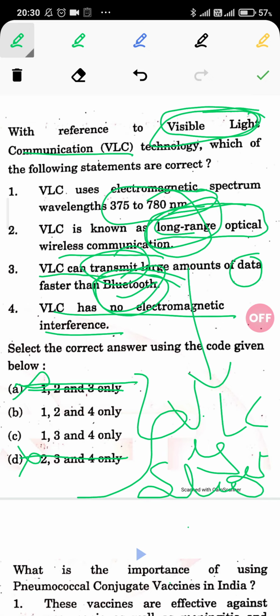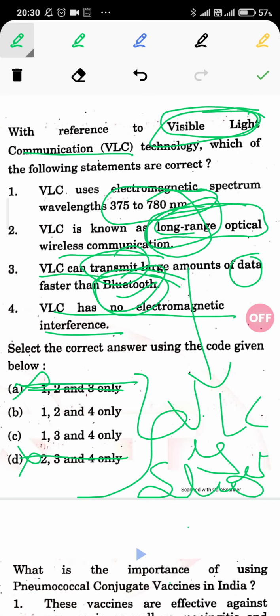The third option is: VLC can transmit large amount of data faster than Bluetooth. It is a practical experience that any technology, whether an internet technology or a light technology, is an upgraded technology. When we transfer data from the internet, it solely depends upon the speed of the internet, not the distance, not the size of the data, nothing.